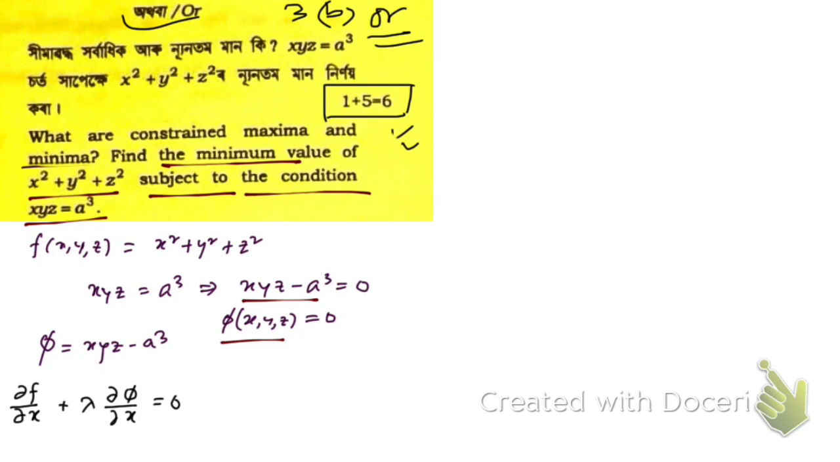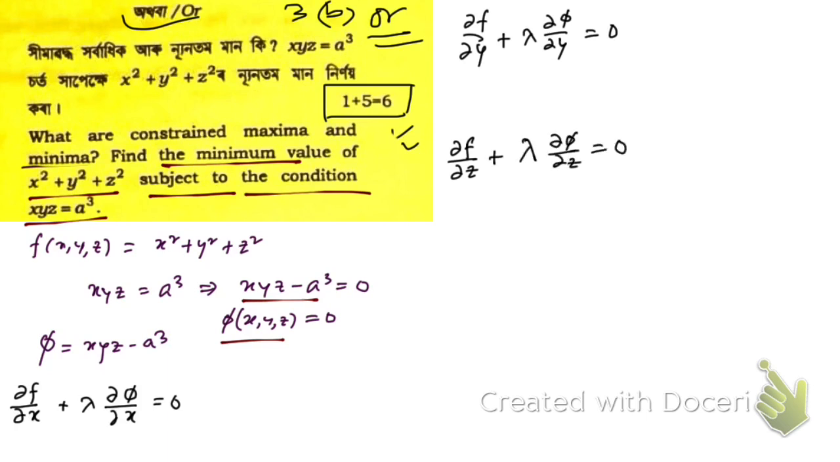Then we're going to take this equation: partial derivative of f with respect to y plus lambda into partial derivative of phi with respect to y is equal to 0, and for the next equation we're going to take the partial derivative of f with respect to z plus lambda into the partial derivative of phi with respect to z is equal to 0.